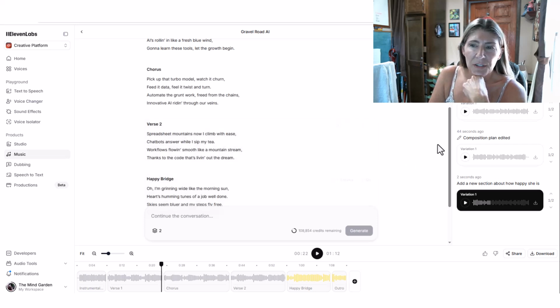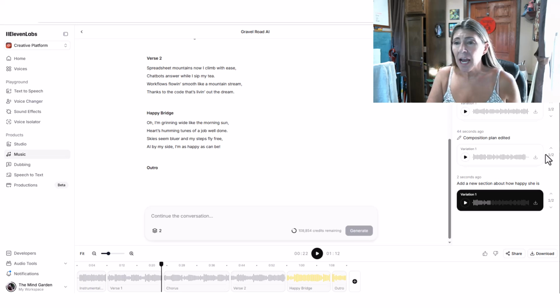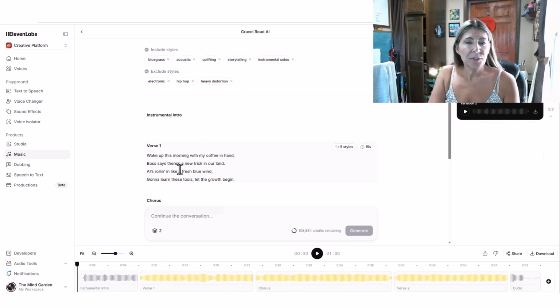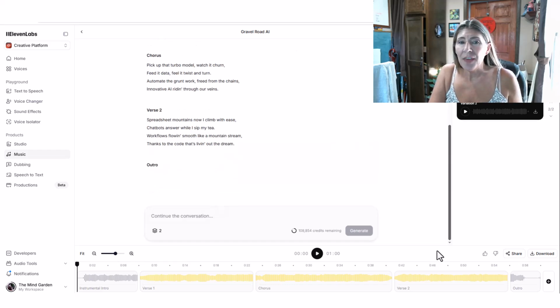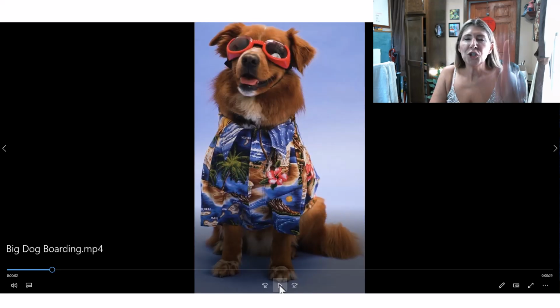So it added this new section down here. So anyway, that is how it works. And you can always go back to your original versions. They're located over here in the side panel, and you can select them, like I said, and you can go in and change the words and have it regenerated. But that is how that works. Very easy, very fun, very catchy tunes. I'm going to show you one more here.